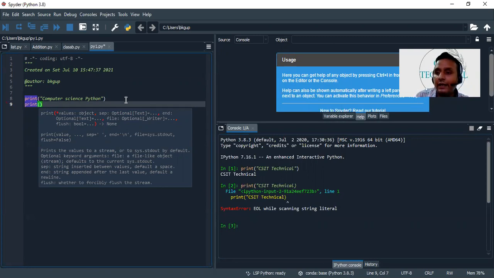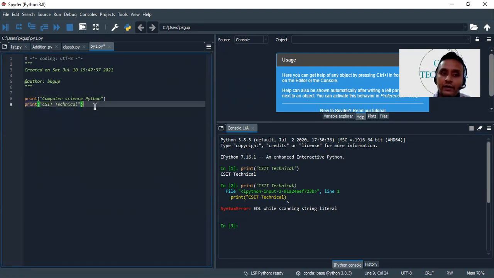Whenever we are creating a file in the Python format, we save the file in the format of .py. Now inside that file I write some commands, and I want to execute those commands to check whether these lines are okay or not.